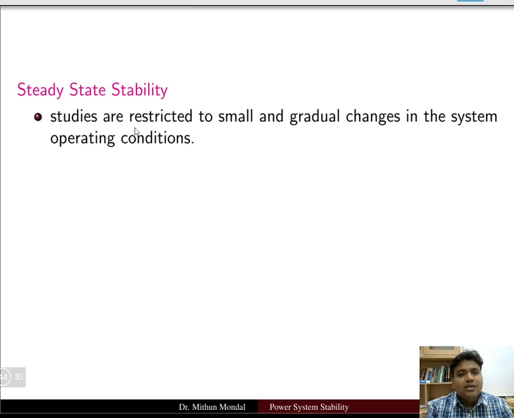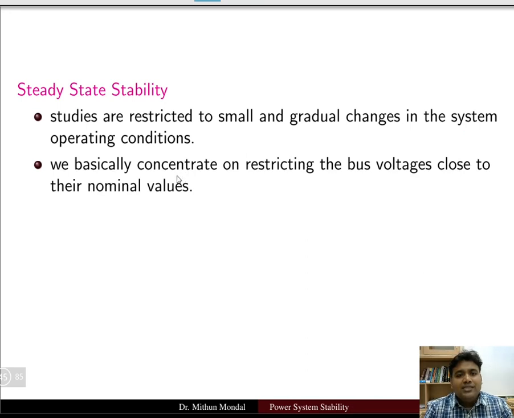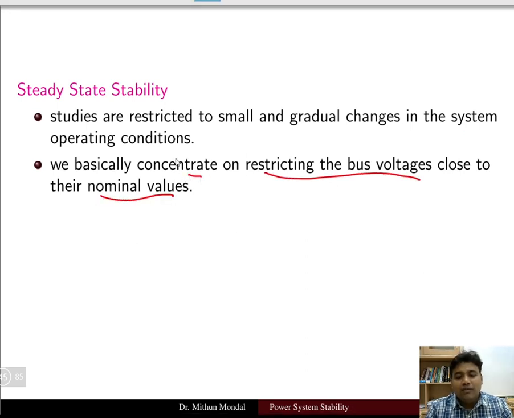Steady state stability studies are restricted to small and gradual changes in the system operating condition. Whenever your system has a gradual change, that type of study is known as steady state stability. We basically concentrate on restricting the bus voltages close to their nominal values.